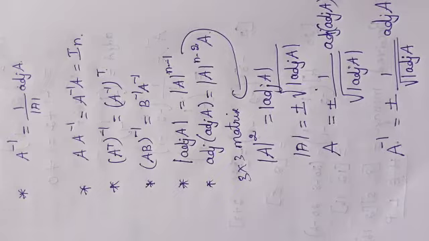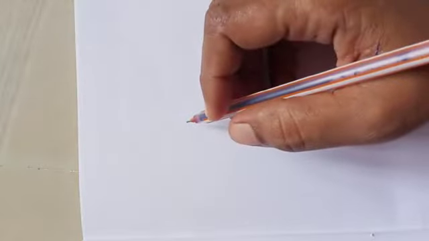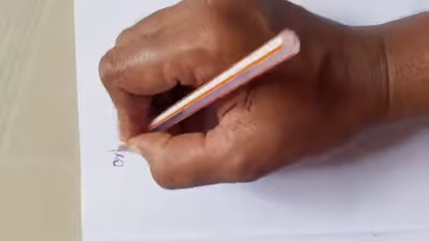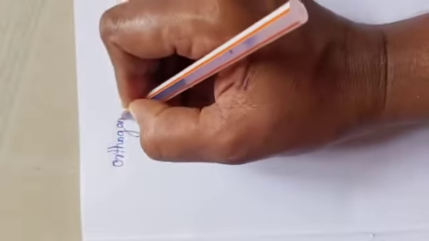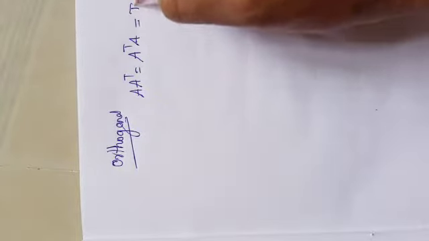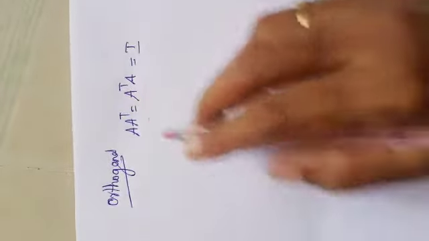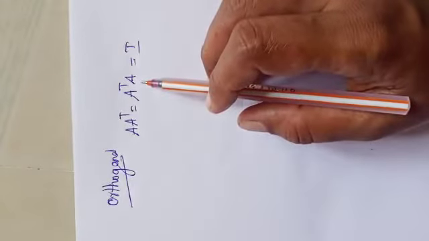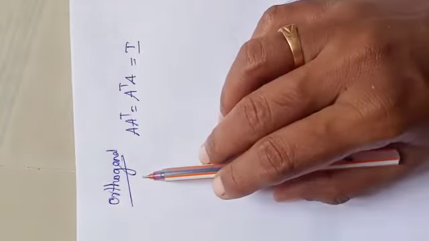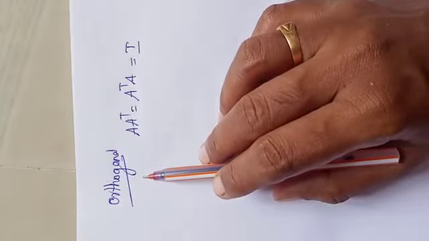And one more thing, orthogonal matrix. What is that orthogonal matrix? A square matrix is said to be orthogonal if A into A transpose equal to A transpose into A is equal to I. If it is such, we can say the given matrix is orthogonal.